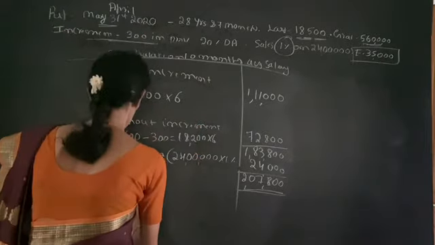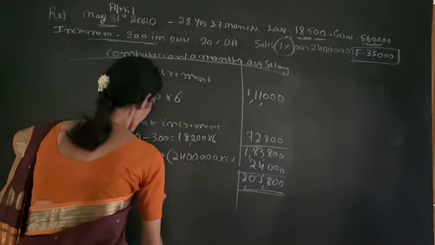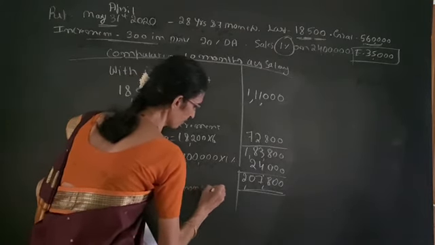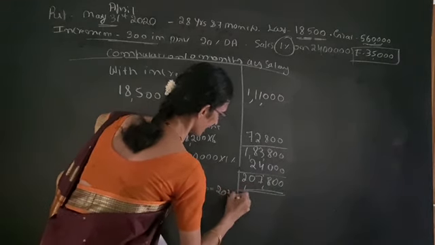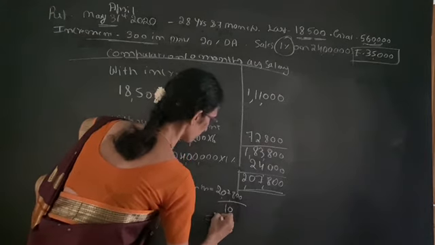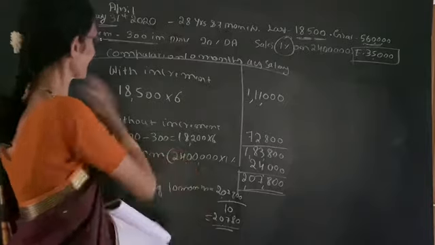So we have to calculate average 10 months salary. That means therefore average 10 months salary is equal to 2,07,800 divided by 10, that is equal to 20,780.